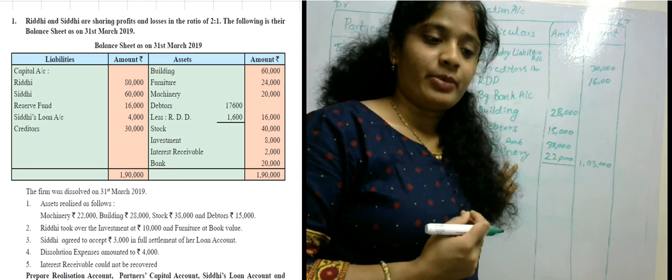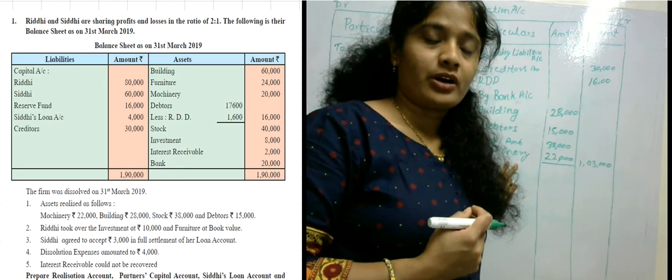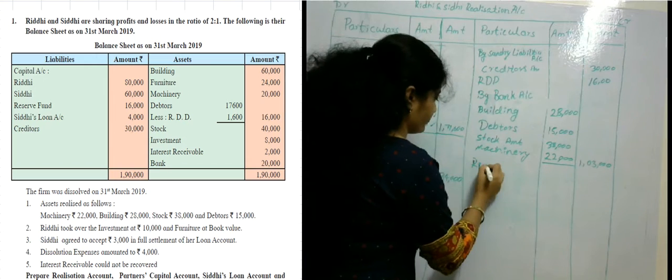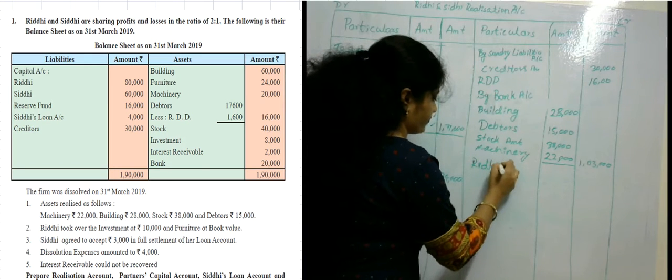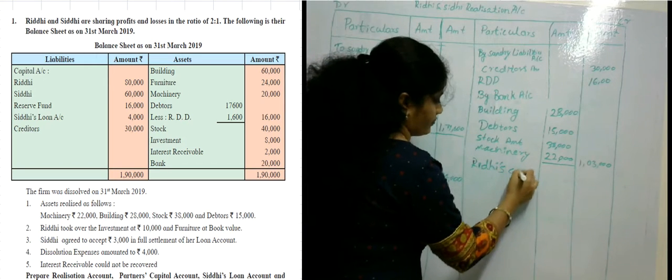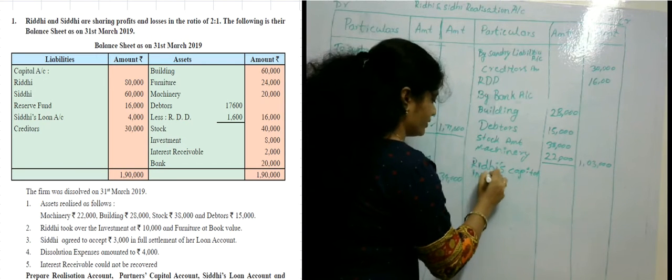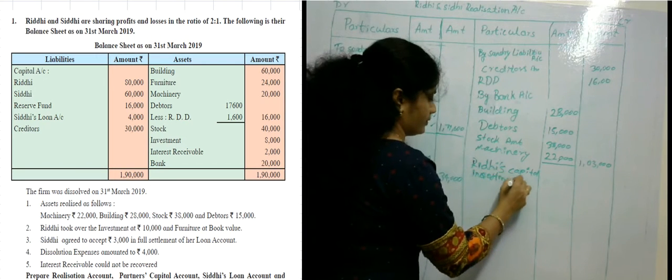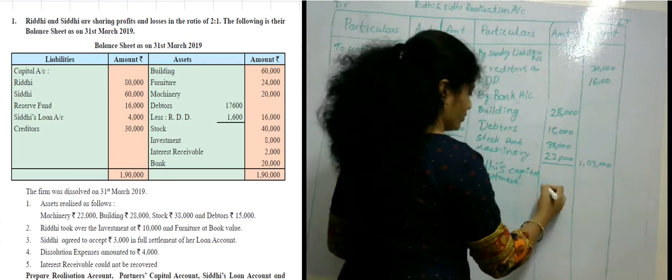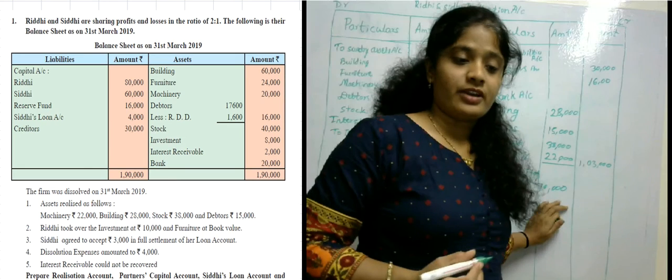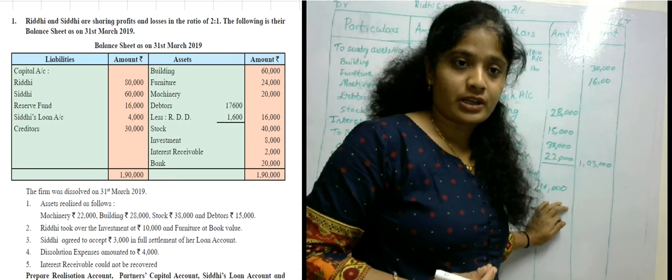So Riddhi's capital account investment is 10,000 rupees.